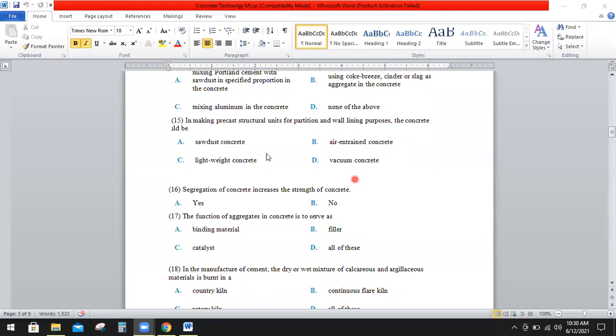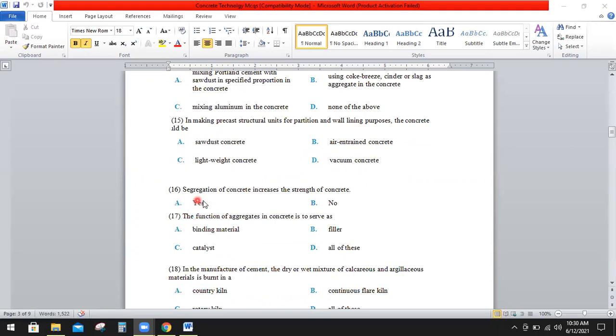Question number 15: in making precast structural units, partition walls, lining purpose, the concrete should be A, sawdust concrete, B, air entrained concrete, C, lightweight concrete, or D, vacuum concrete. So the right option is C, that is lightweight concrete.